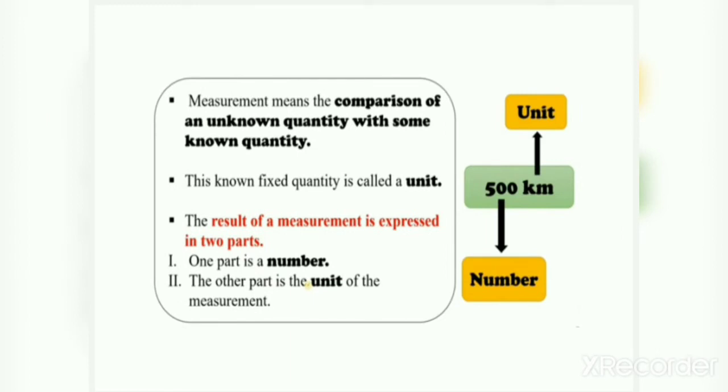Now, measurement means the comparison of an unknown quantity with some known quantity. This known fixed quantity is called a unit. What is measurement? The meaning of measurement is the comparison of an unknown quantity with some known quantity.